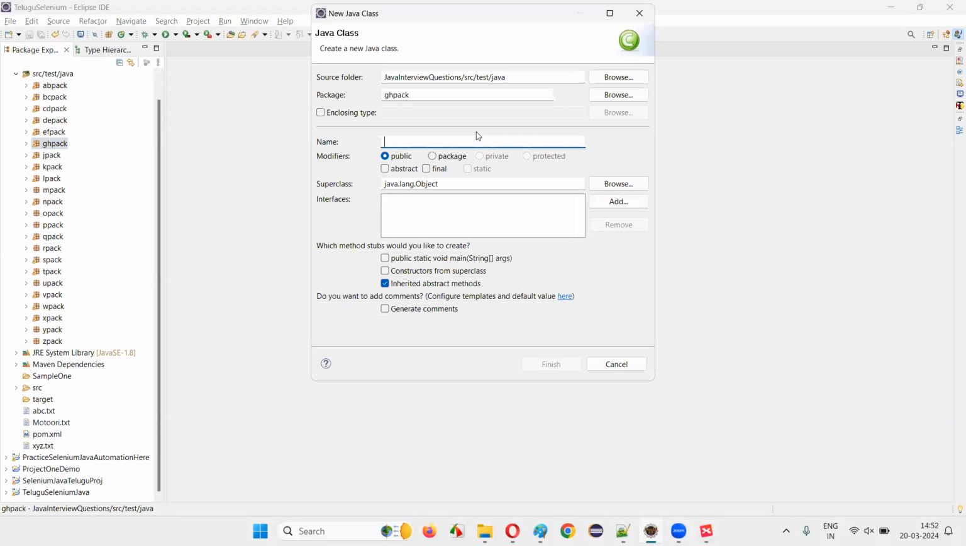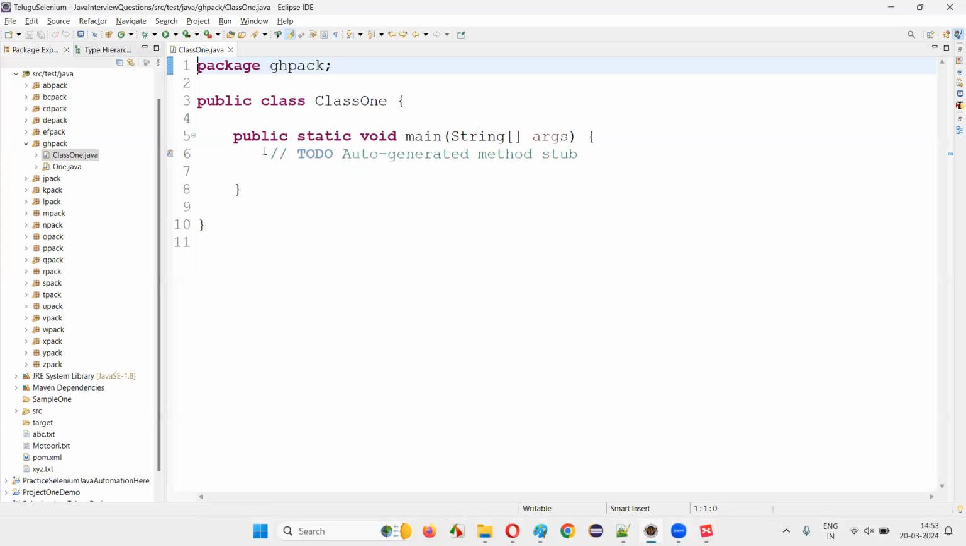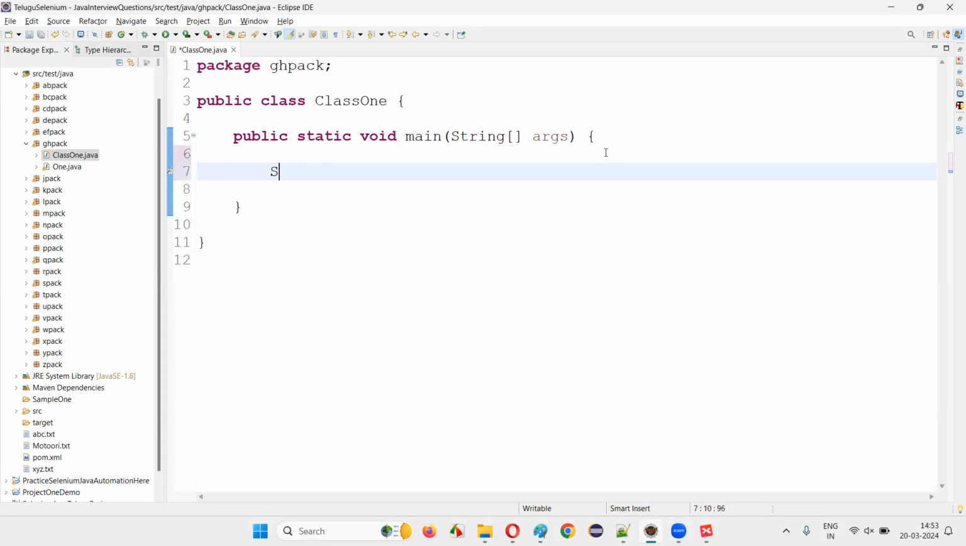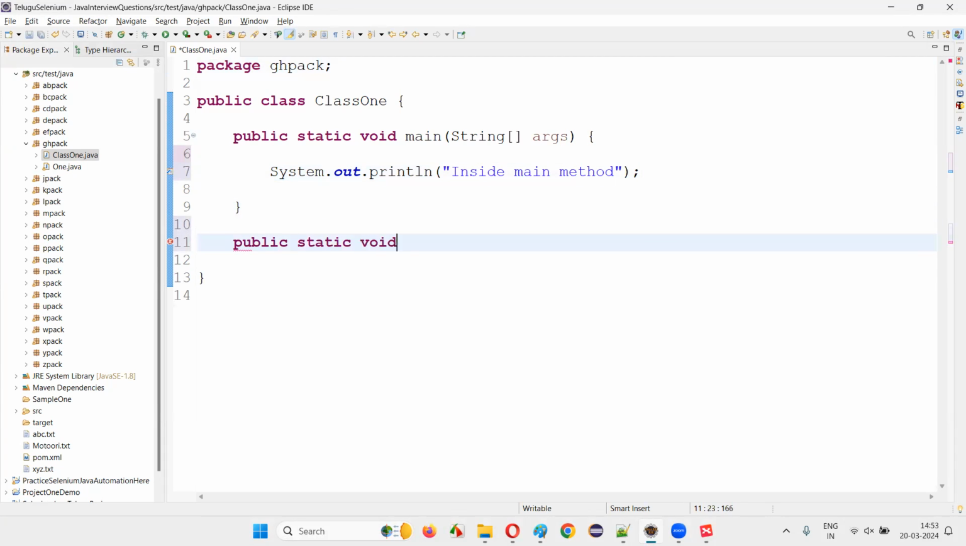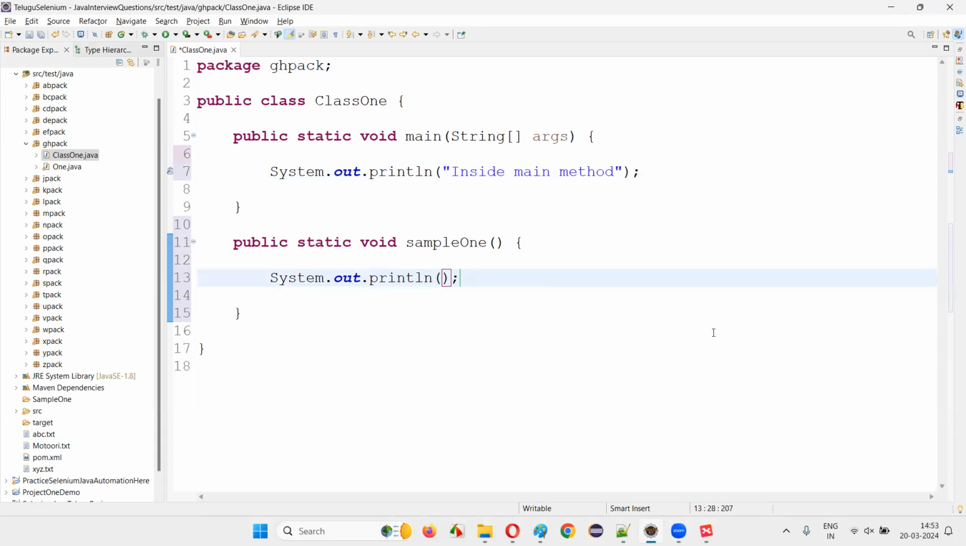I'll just name this class as class 1, let's say. With main method, I'll create, finish. And inside the main method, I'm going to write a sample print statement saying inside main method. Similarly, I'll create one more method, public static void sample1 method. Here in the sample1 method, which is a normal method, apart from the main method, I'll write inside sample1 method.